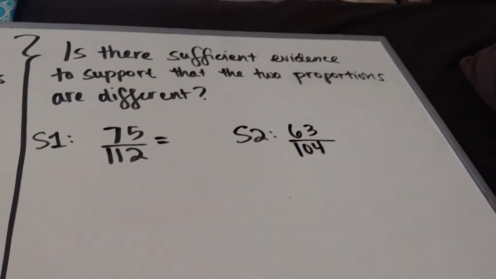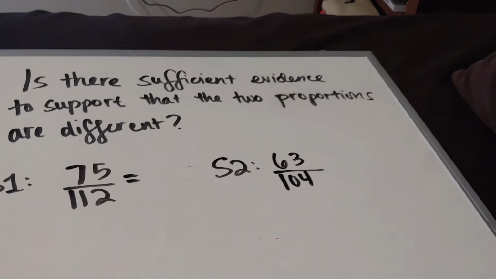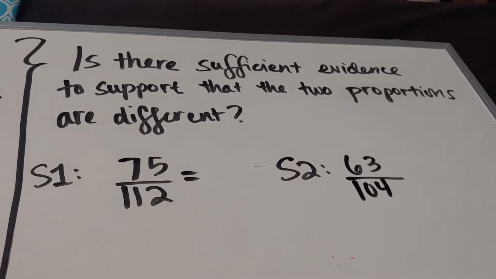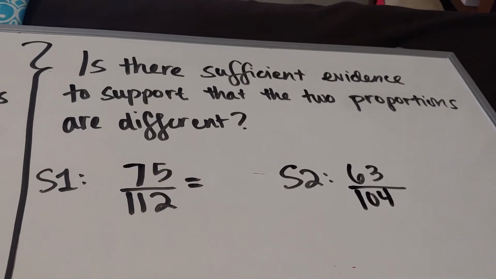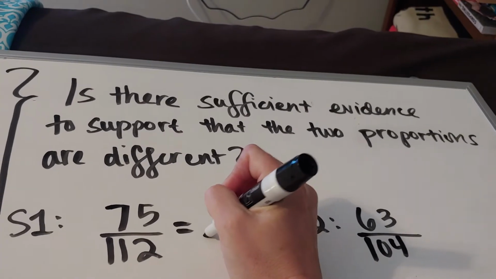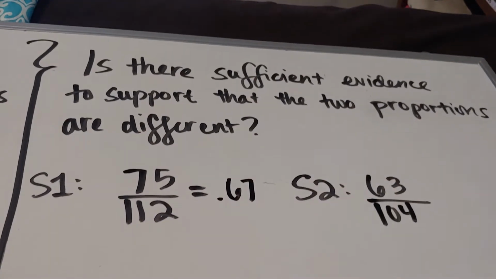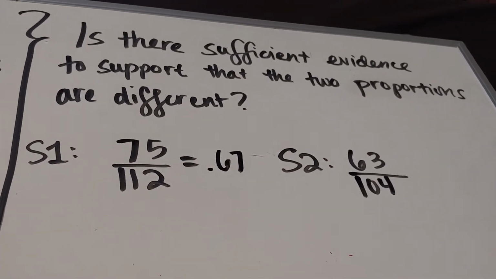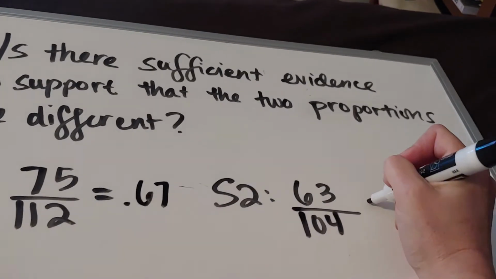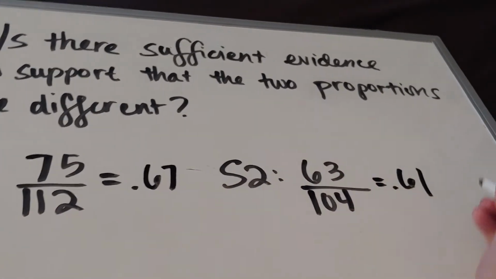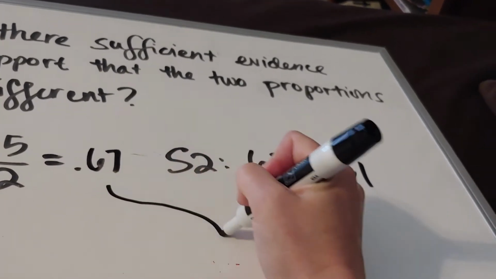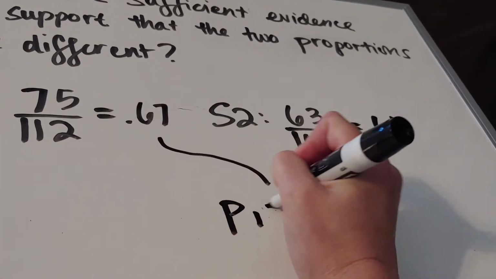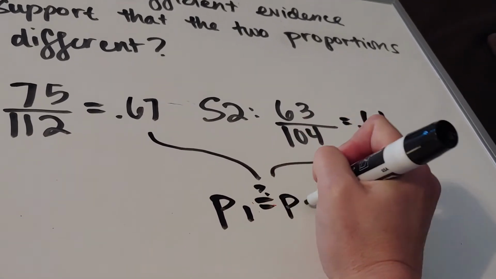So this first part that I'm doing is just trying to get a sense of what the actual percents are. So if I take 75 and divide it by 112, I get right around 67%. If I take 63 and divide it by 104, I get right around 61%. These two percents are pretty close, but the question is, are these close enough to be considered the same?